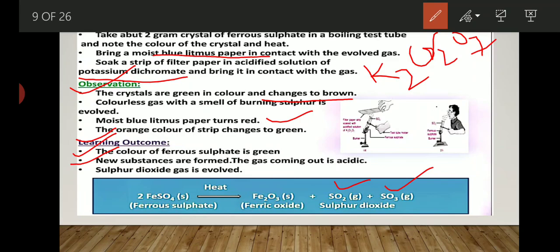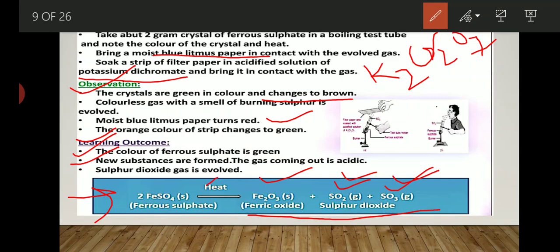So now let's see the reaction. When ferrous sulfate is heated, we get ferric oxide, Fe2O3, along with sulfur dioxide and sulfur trioxide. Whenever this type of reaction takes place, here also the ferrous sulfate undergoes thermolytic decomposition reaction, and because of that we get three products, that is ferric oxide, sulfur dioxide and sulfur trioxide, and the nature of ferric oxide is acidic in nature. So these outcomes we observed by performing the activity.